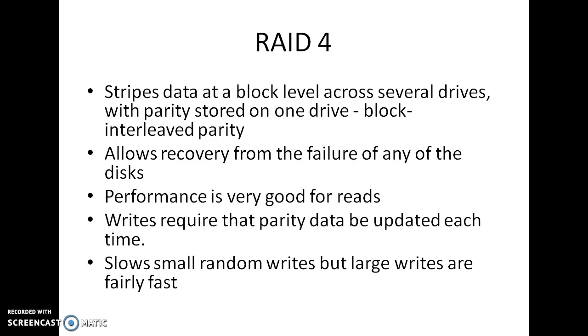RAID level 4 is a block interleaved parity organization. In RAID level 0 we use block level striping, but there is no redundancy. Here we have redundancy: we are block interleaved with parity organization, and the parity bit is also stored here. We use block striping as in RAID 0, with the parity block for corresponding blocks from the n other disks stored on a separate disk.